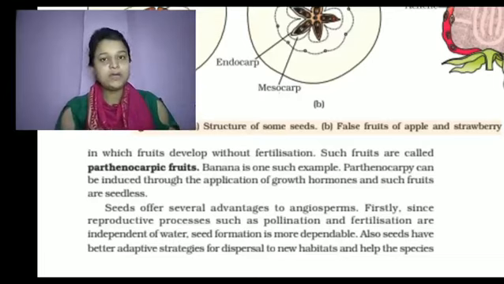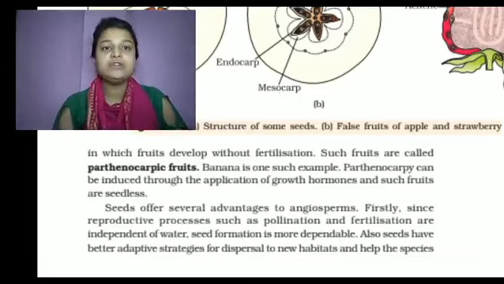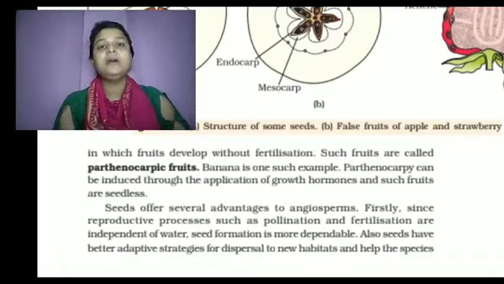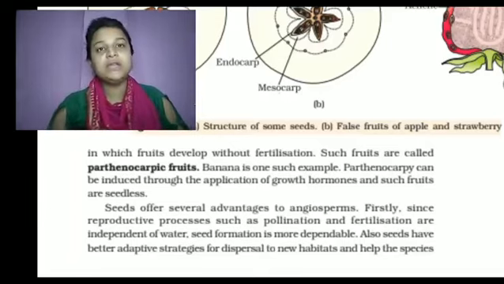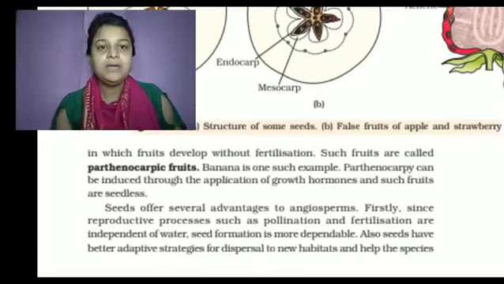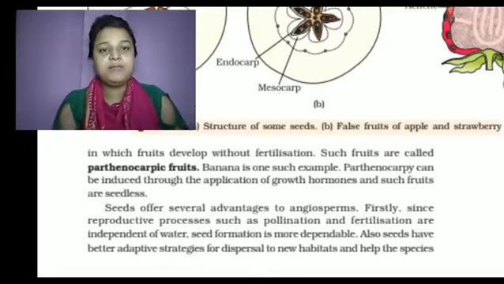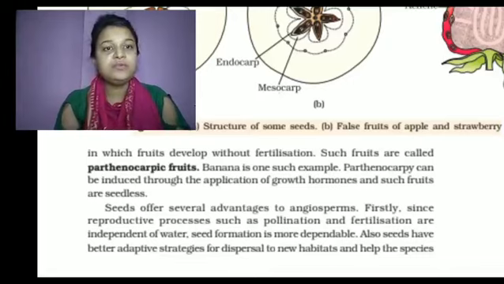Parthenocarpy is a process in which the fruit develops without fertilization. Without fertilization the fruit gets developed. That process is called parthenocarpy. Banana is one example of parthenocarpy, in which the fruit does not involve fertilization.